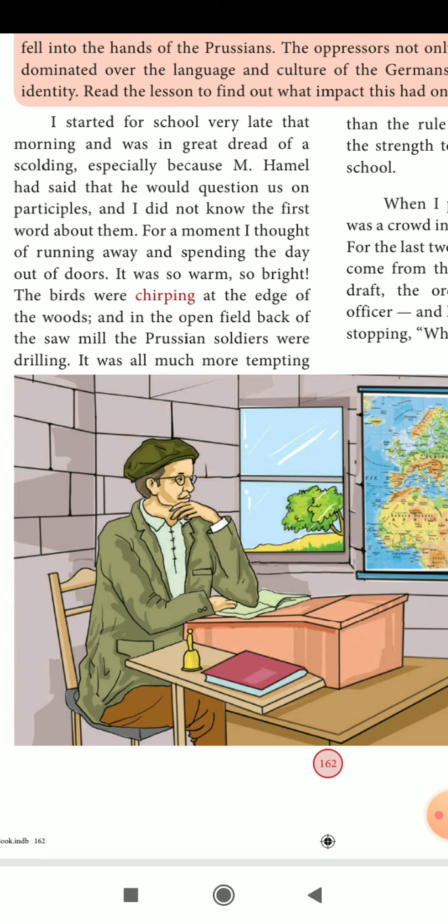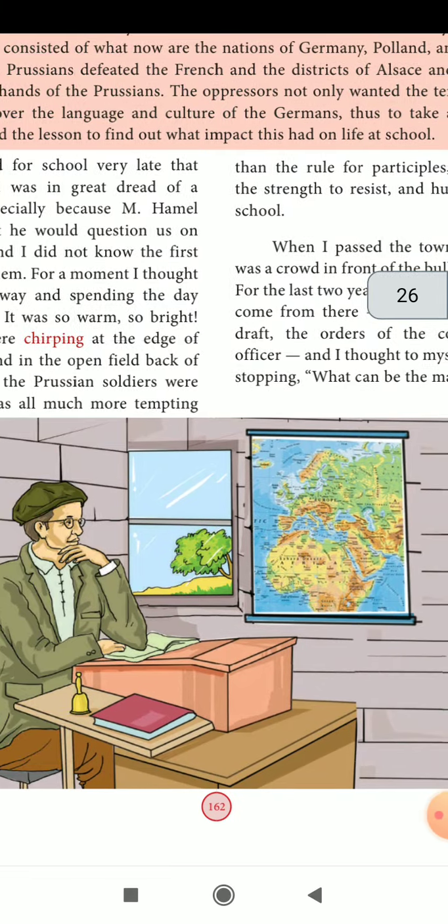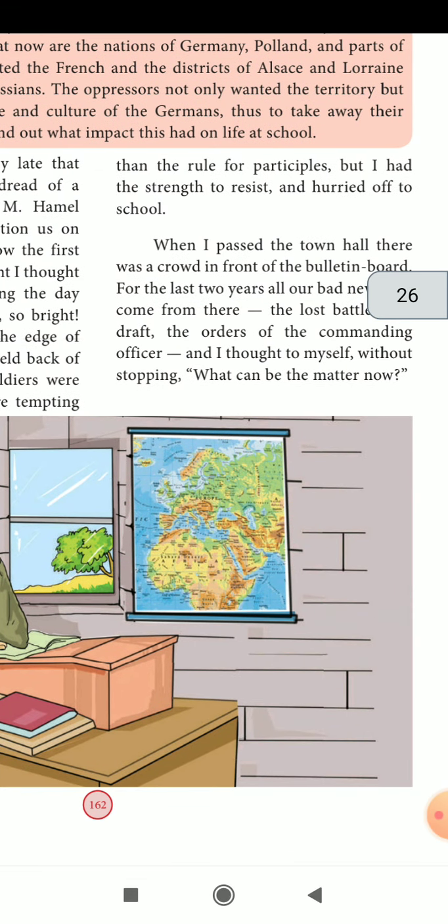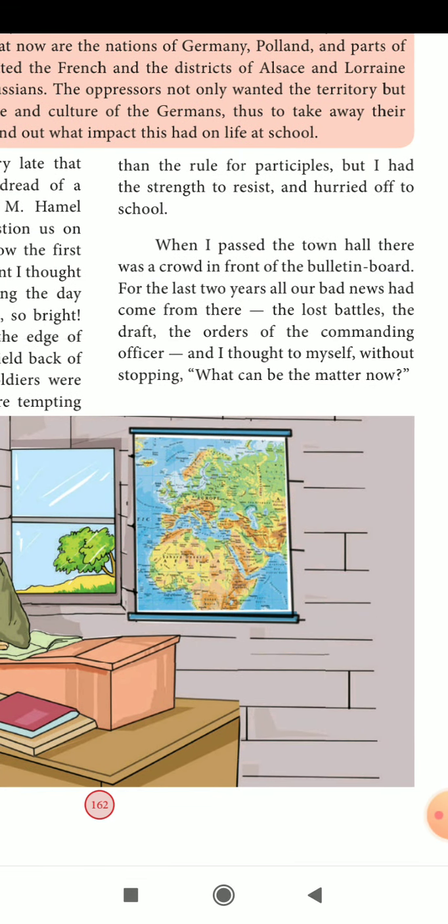It was so warm, so bright. The birds were chirping at the edge of the woods, and in the open field back of the sawmill, the Prussian soldiers were drilling. It was all much more tempting than the rule of participles, but I had the strength to resist and hurried off to school.